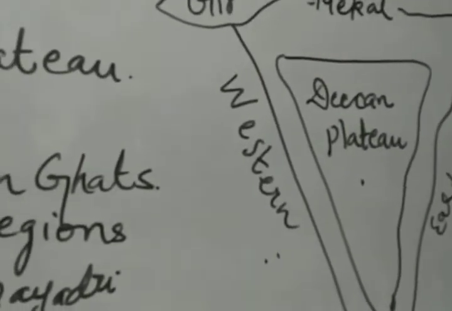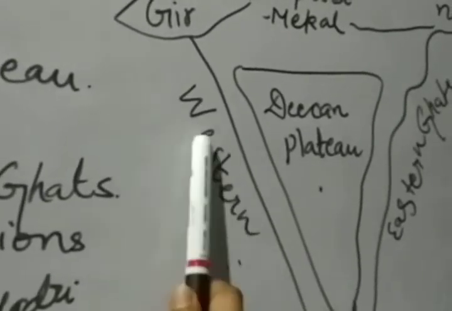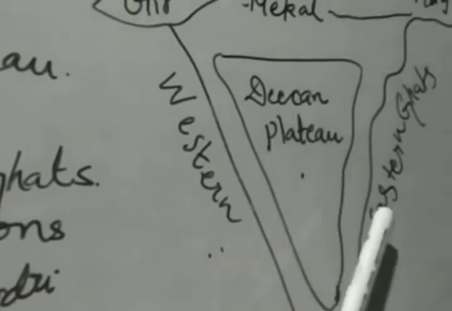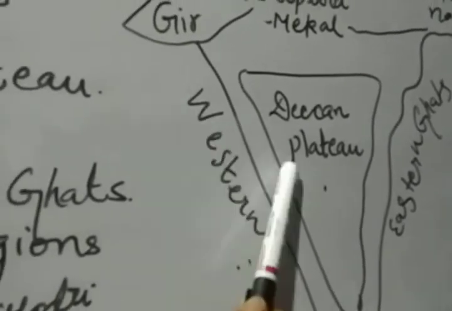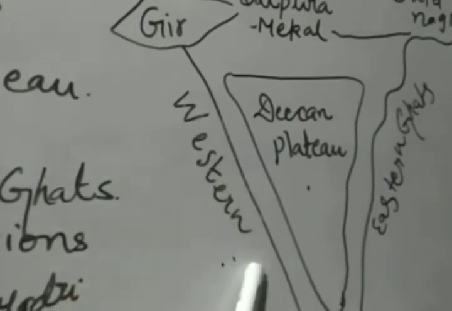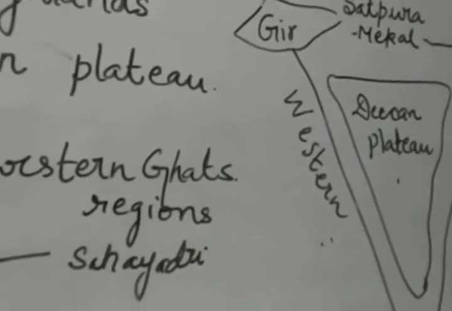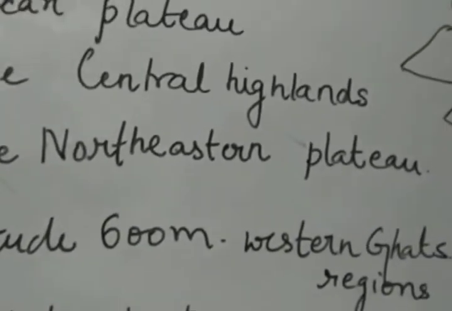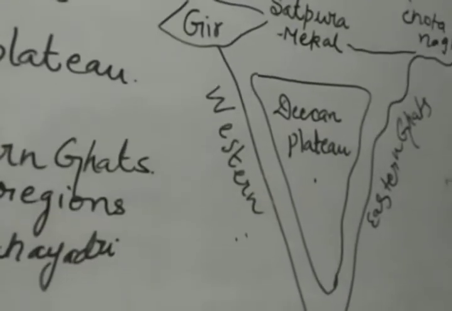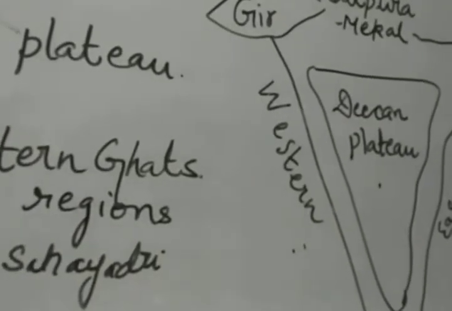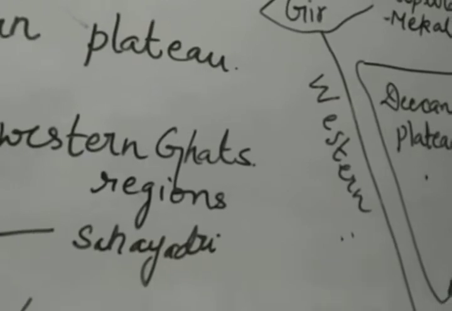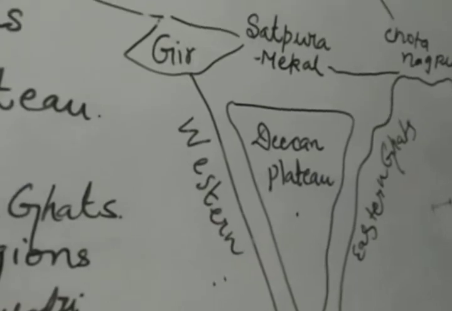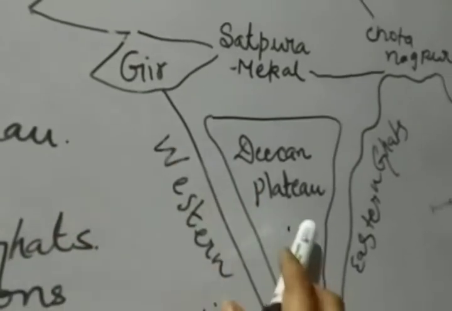The most important part is that this Deccan Plateau area, in comparison to the Eastern Ghat, is a little broader or wider. So the Western Ghat region is much broader in comparison to the eastern region of the Deccan Plateau. The plateau covers an area of about 2 lakh square kilometers. The general slope of this plateau is west to east, which we had discussed, and that is why most of the rivers of the plateau flow from west to east, because this region is a little higher than this region.